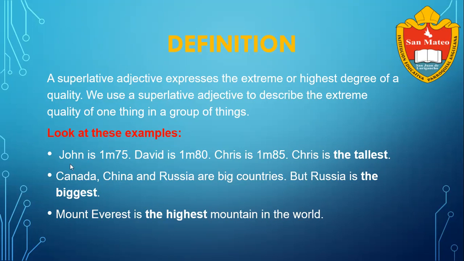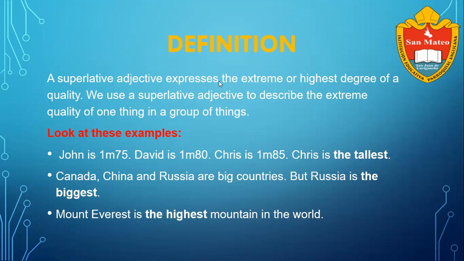Okay, teacher. Jan is 1 meter 70. David is 1 meter 80. Chris is 1 meter 85. Chris is the tallest. The second, please. Canada, China, and Russia are big countries, but Russia is the biggest. Mount Everest is the highest mountain in the world. Yes, thank you for your participation.